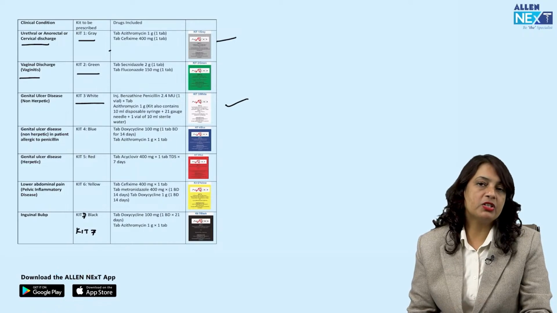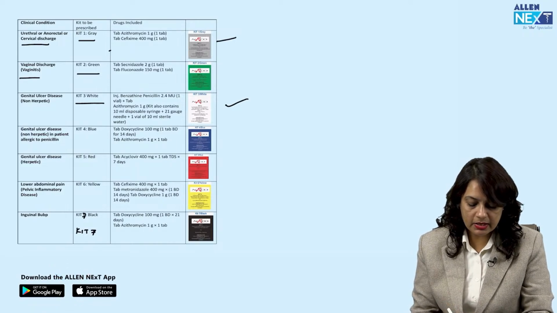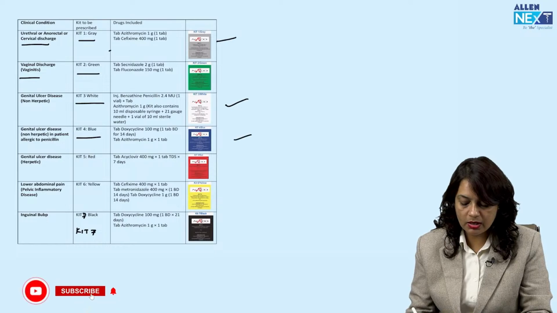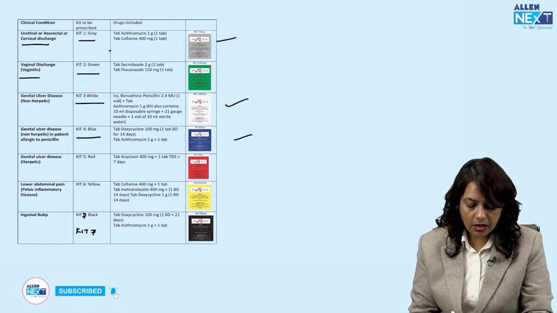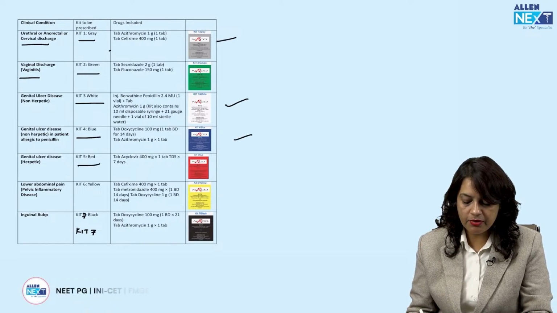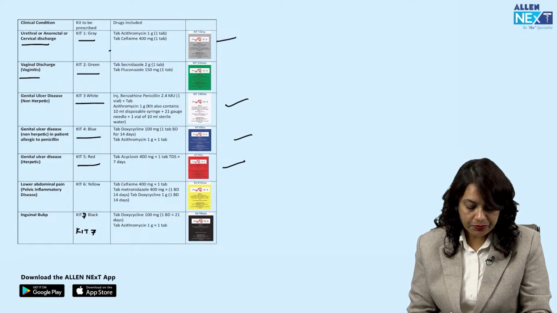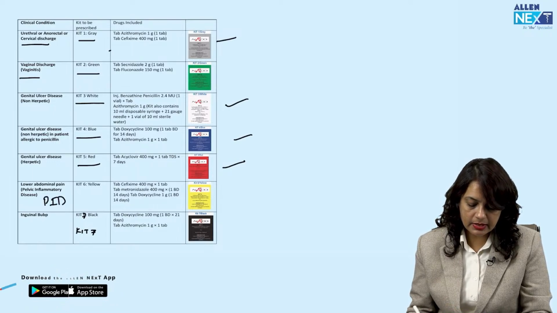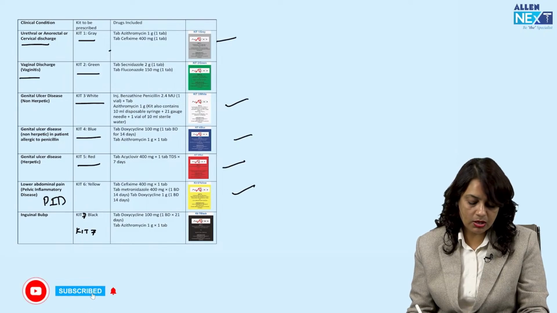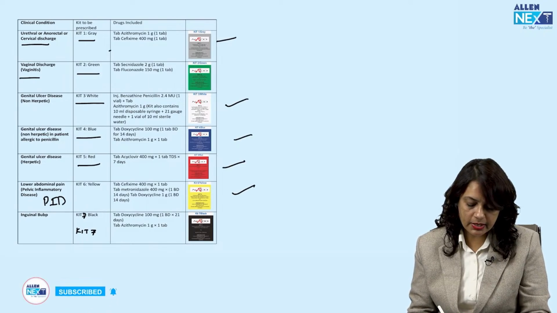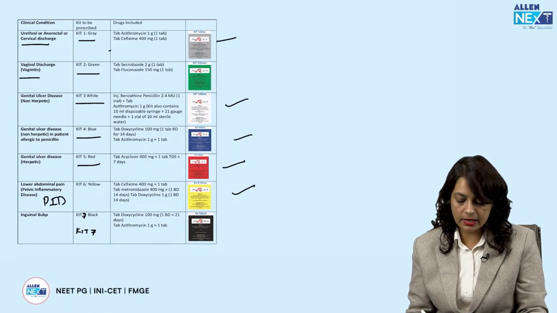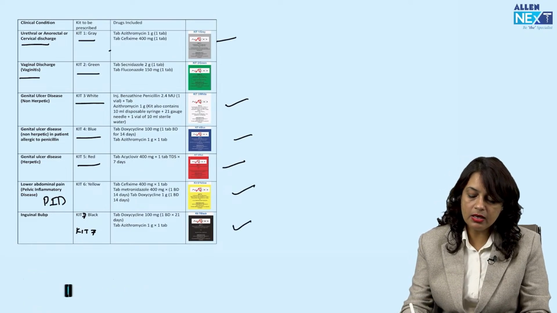If the patient is allergic to penicillin, then kit number 4, the blue color kit, is given. Herpetic ulcer is kit number 5, the red color kit, containing acyclovir. Lower abdominal pain, that is PID, is kit number 6, the yellow color kit, and inguinal bubo is kit number 7, containing doxycycline and azithromycin, the black color kit.